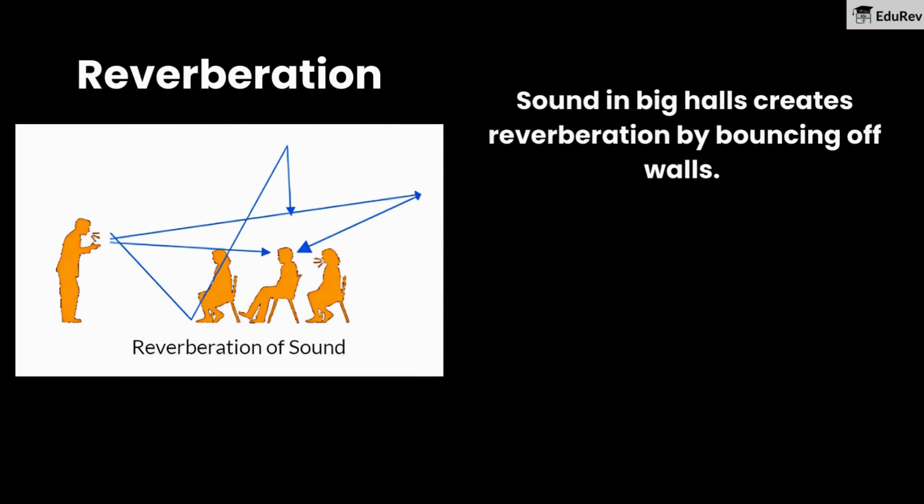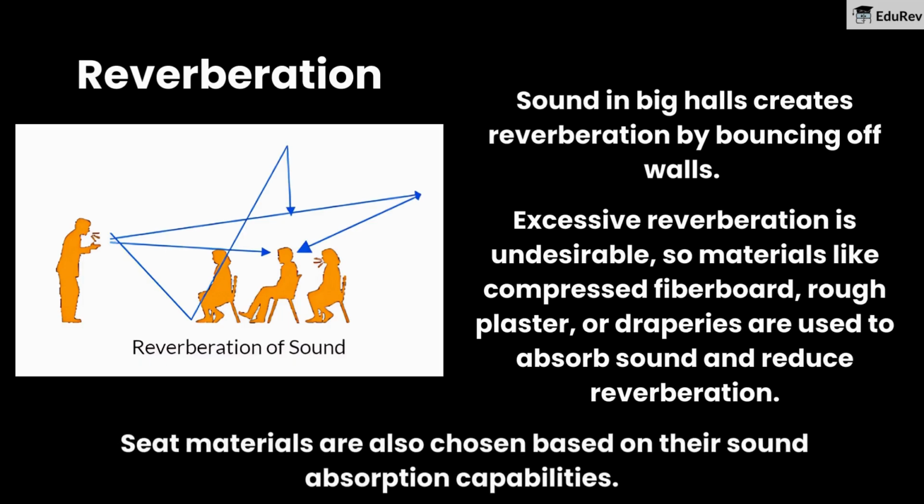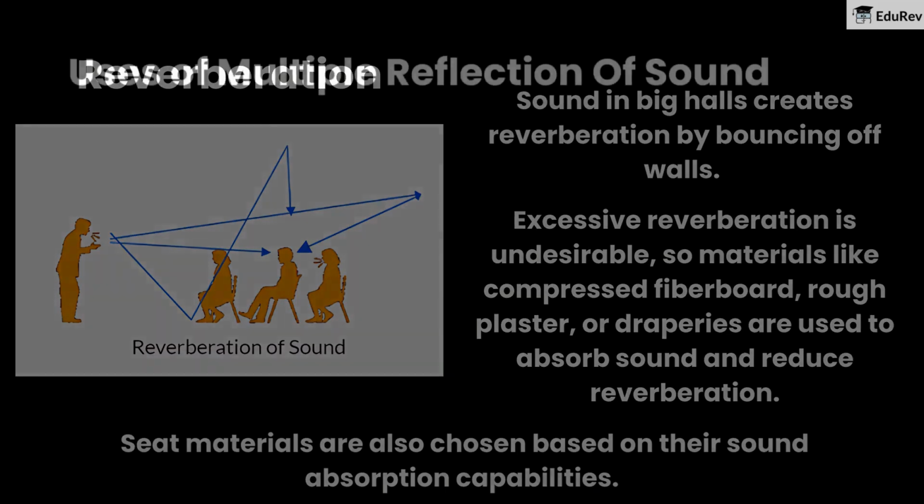Sound in big halls creates reverberation by bouncing off walls. Excessive reverberation is undesirable, so materials like compressed fiberboard, rough plaster, or draperies are used to absorb sound and reduce reverberation. Seat materials are also chosen based on their sound absorption capabilities.